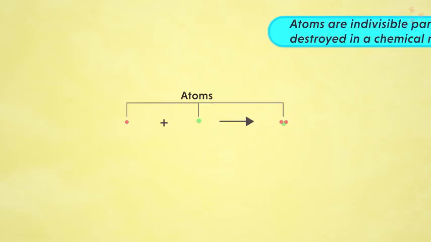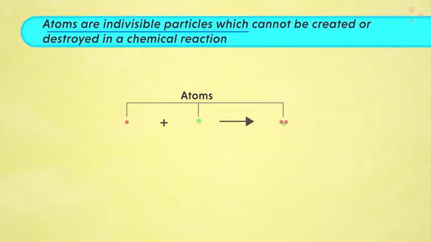The second postulate was that atoms are indivisible particles which cannot be created or destroyed in a chemical reaction. Now, what do we mean by this? Yes, it means that atoms are like the fundamental units. Dividing them further is not possible. Also, in a chemical reaction, atoms may combine together to form new units. However, no new atoms can be created and existing ones cannot be destroyed.